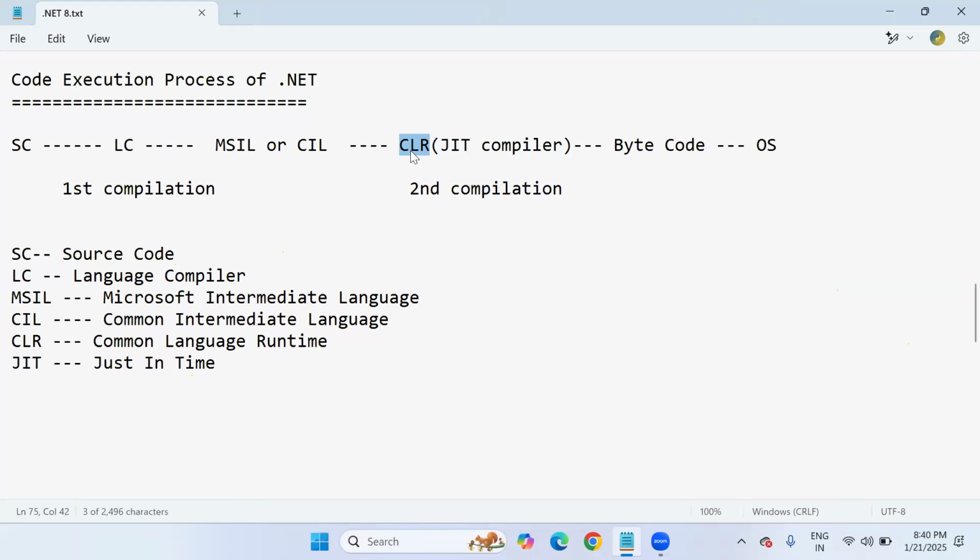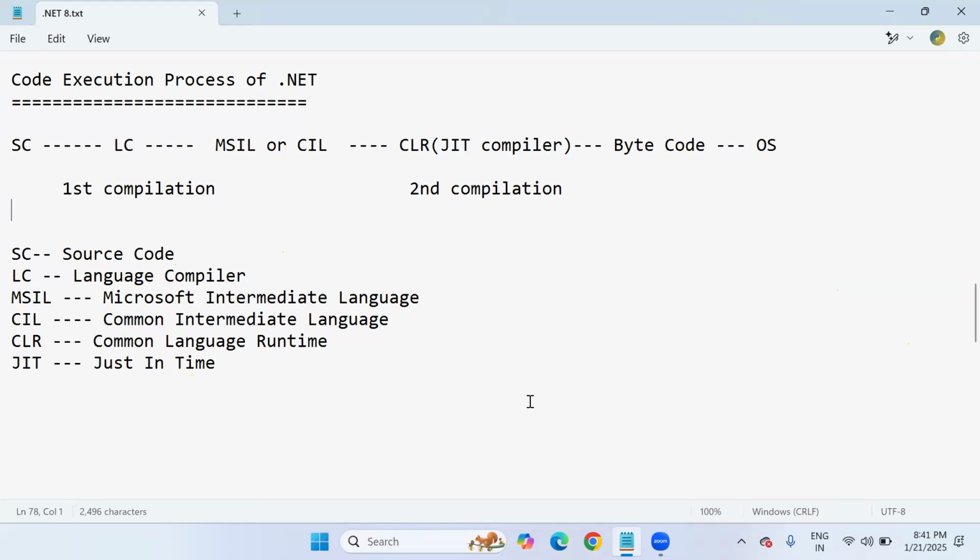But how does the CLR come to us? Do we install the CLR component or anything? No need. Somebody even asked me, to work with .NET, is it required to install the .NET Framework or Core framework separately? No need. Then how does it come? Simple. The CLR is integrated with the .NET Framework as well as the Core framework.